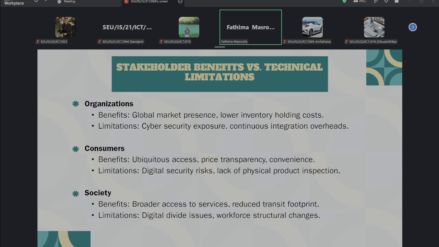Some limitations will also be there in society, like the digital divide. That means not everyone has equal access to devices, internet connectivity, or digital skills. Most of them have a lack of digital skills. And workforce structural changes mean that digital transformation can change the types of jobs and skills required. So that is what we can tell as workforce structural changes, right?